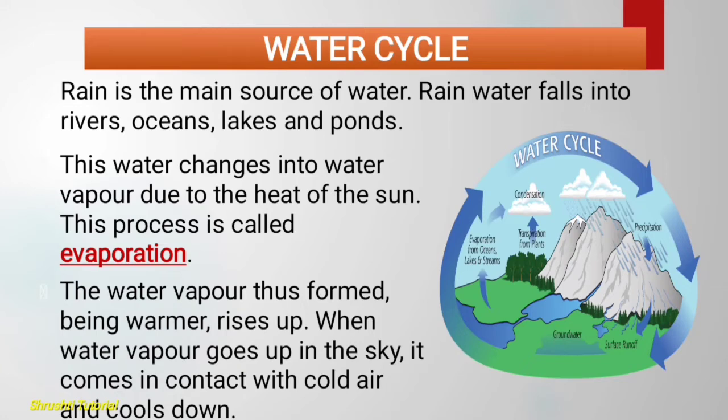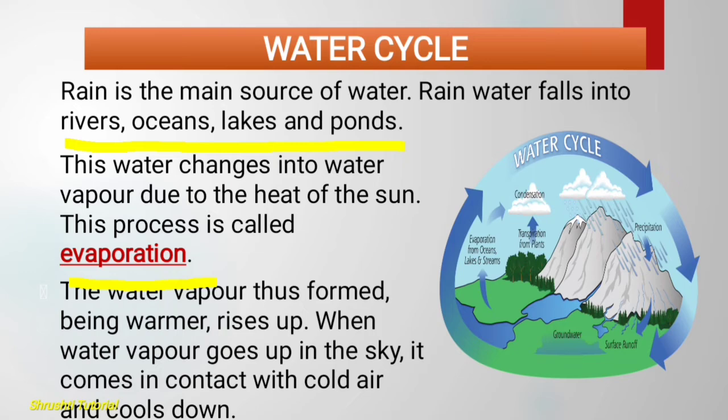Water cycle. Rain is the main source of water. Rain water falls into rivers, lakes and ponds. When it is raining, the water falls in rivers, lakes, oceans and ponds. This water changes into water vapor. As we discussed earlier, when we boil the water, it changes into water vapor. But here no one is boiling the water, right? So in the summer season, because of the heat of the sun, the water changes into water vapor, and this process is known as evaporation. Okay, this is very important, please.